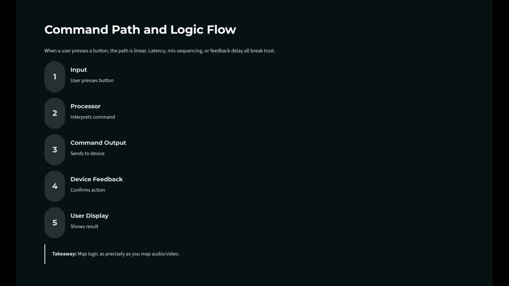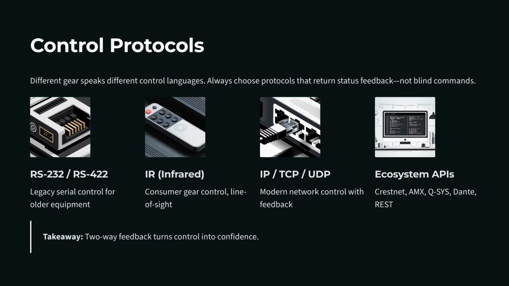There are a few control protocols that you're going to encounter in the field. Different gear speaks different control languages. RS-232 or 422 for legacy serial control. Infrared for consumer gear like remote controls or others. TCP or UDP IP for modern network control.